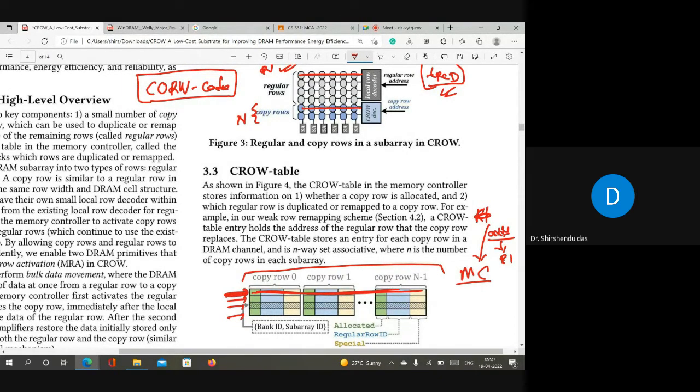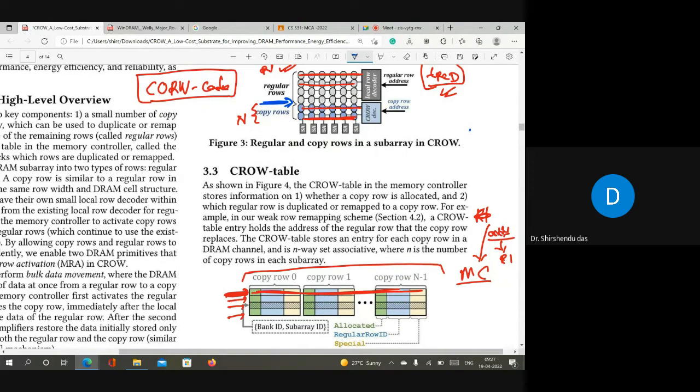So if there is a very small number of copy rows, then obviously there will be conflicts. And if there are conflicts, then we need to maintain a replacement policy. So they also maintain a replacement policy. Suppose the copy rows are full here, and these two contents are copied here now. Now let me change the color. Now there is a request to activate this row from a regular row.